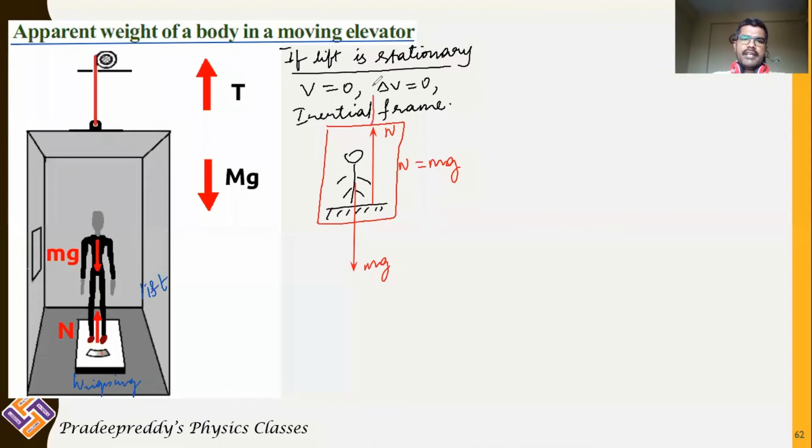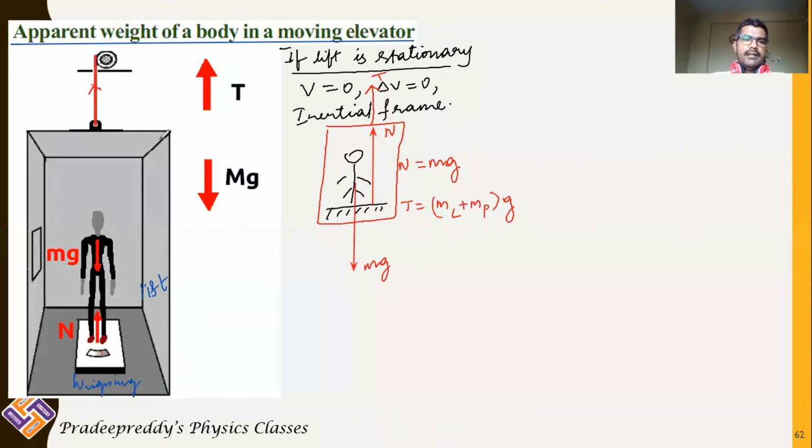This whole thing is in the lift, and the lift is attached with a chain. So therefore there will be tension T, and this tension T will be equal to the mass of the lift plus mass of the person into acceleration due to gravity, because there is no motion here. Lift is in the rest position. Overall there is a tension in the string, and tension in the string will be upward.